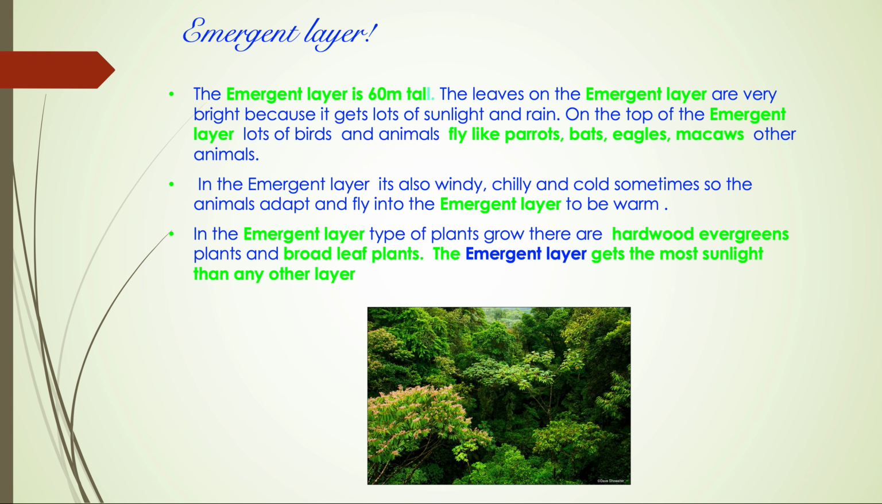In the emergent layer, the types of plants that grow there are hardwood evergreen plants and broadleaf plants. The emergent layer gets the most sunlight.